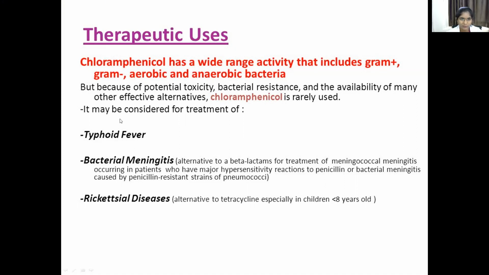chloramphenicol may be considered for treatment of typhoid fever, bacterial meningitis, and rickettsial diseases. It is used in typhoid fever. In bacterial meningitis, it is an alternative to beta-lactams for treatment of meningococcal meningitis occurring in patients who have major hypersensitivity reactions to penicillin, or bacterial infections caused by penicillin-resistant strains of pneumococcus. It is a second-line therapy, because the first-line therapy for bacterial meningitis is the penicillins.